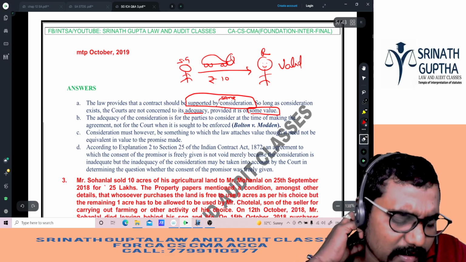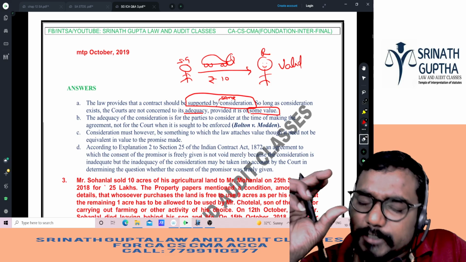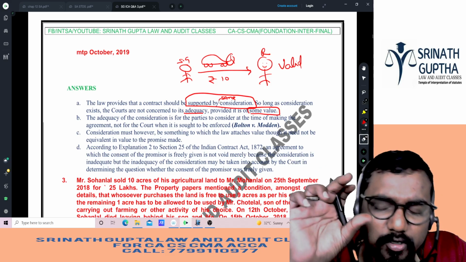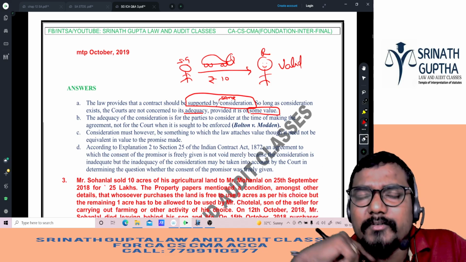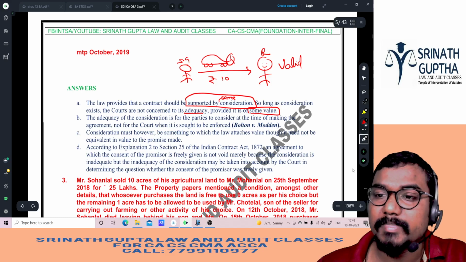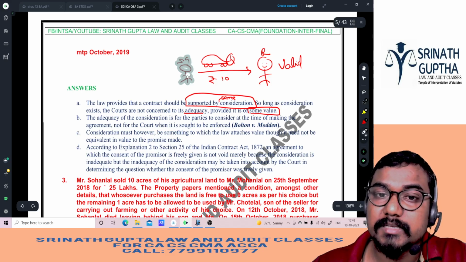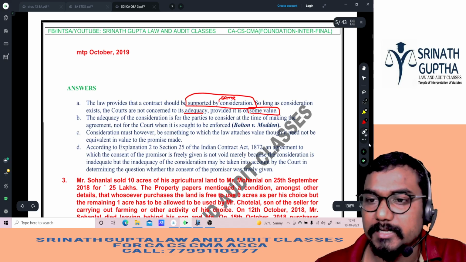If you observe in the market, one vendor will sell an apple for 30 rupees, another vendor will sell the same apple for 20 rupees, another vendor will sell the same apple for 10 rupees also. Can you file a case against him for selling the apple for 10 rupees? No. Consideration need not be adequate. It can be grossly inadequate also. The statement is false.